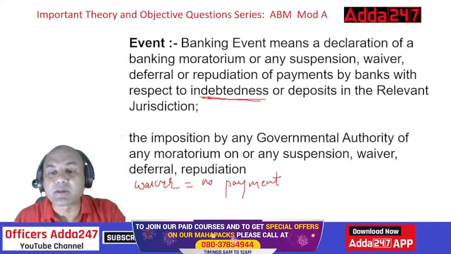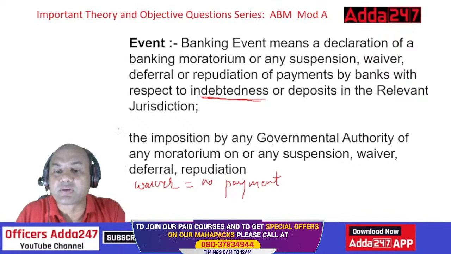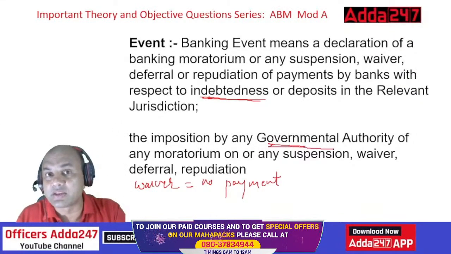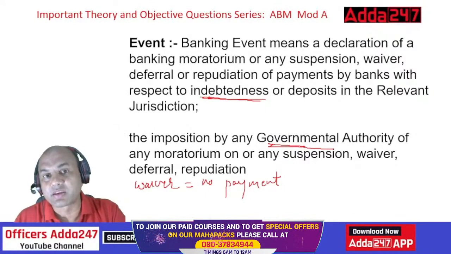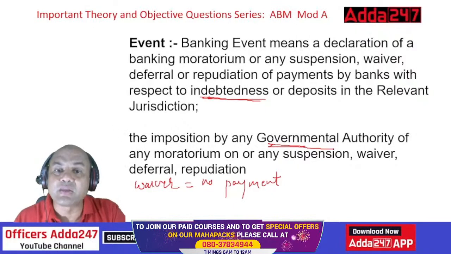Generally the waiver comes from the government only during election time mainly. Look at the state elections many a time. You get all these waivers during that time. So this is known as an event.